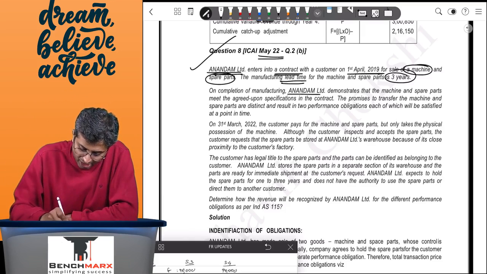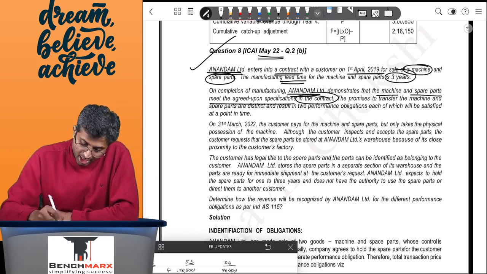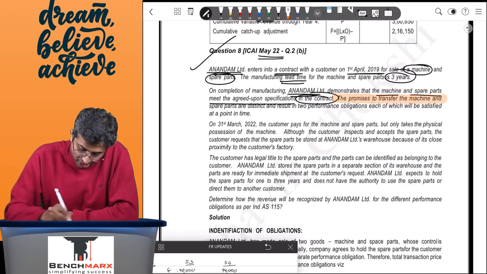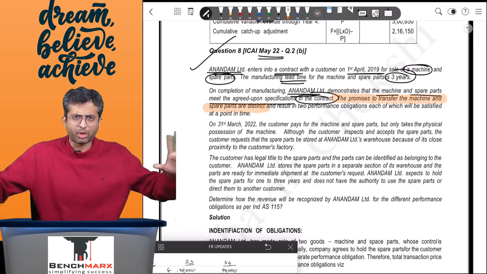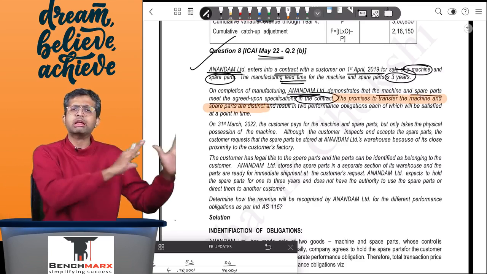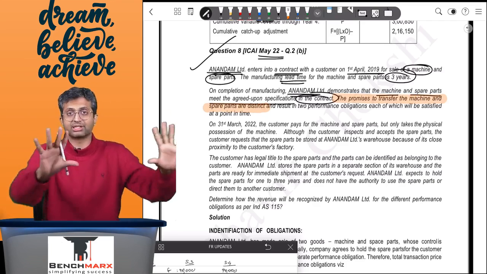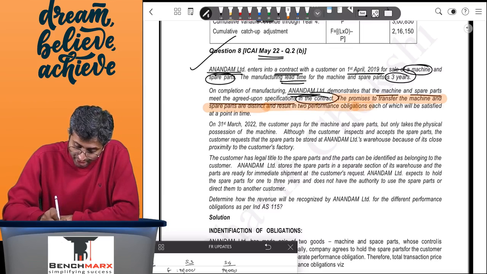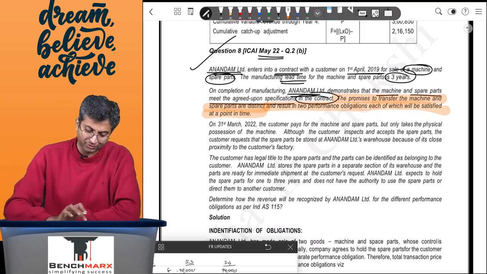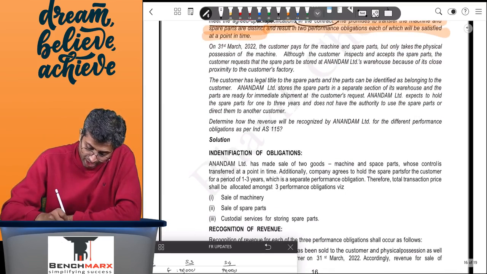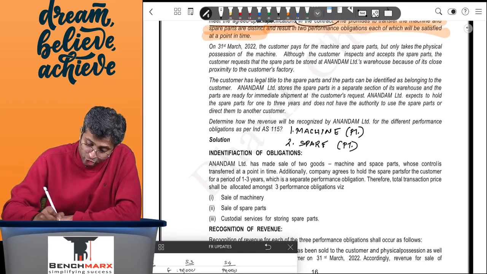On completion of manufacturing, Anandam demonstrates that the machine and spare parts meet the agreed upon specifications in the contract. So I have to demonstrate that the promises to transfer the machine and the spare parts are distinct. So there are two distinct promises. They are not highly interrelated, not a part of significant integration, not customization or modification. Hence they are distinct as given in the question, and result in two performance obligations, each of which will be satisfied at a point of time. The question very clearly tells you that the machine is a separate performance obligation which is satisfied at a point of time. Spare parts are also a separate performance obligation which is also satisfied at a point of time.